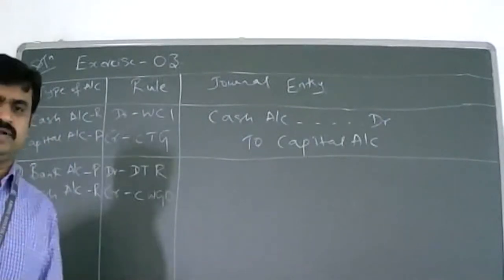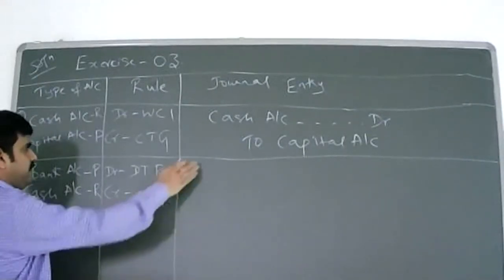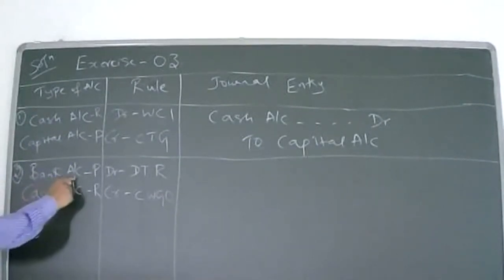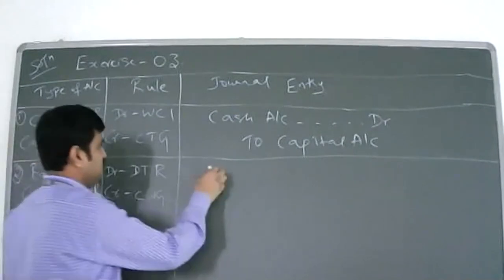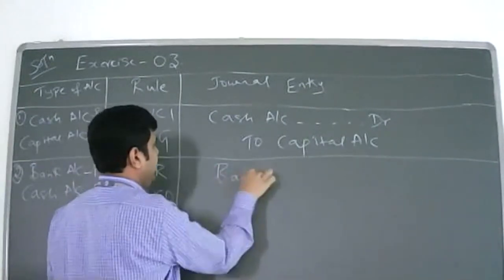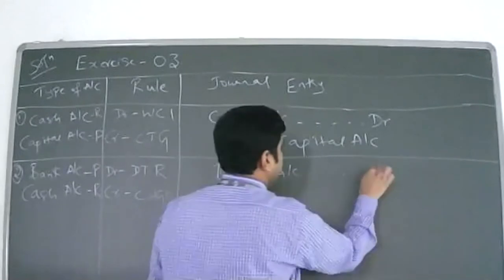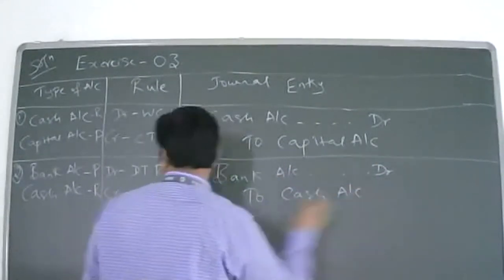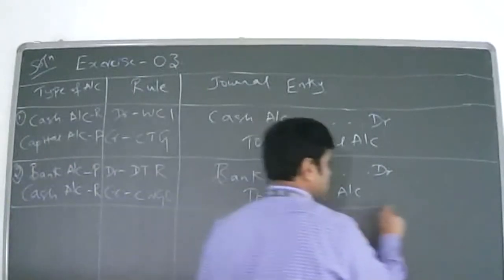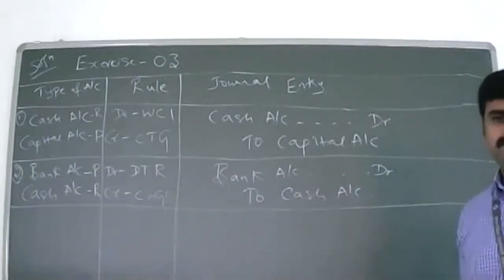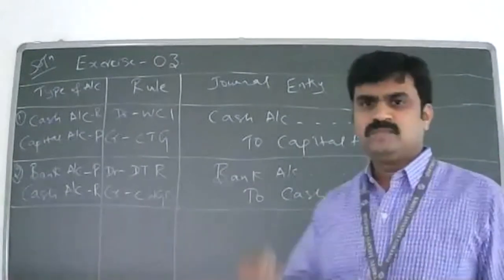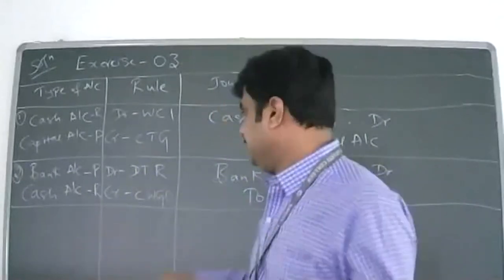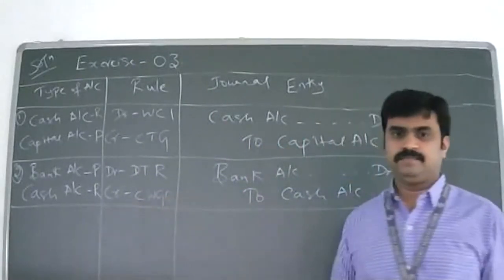Okay. Understood now? Now pass the entry. What will be debited? What will be credited now? Bank account debtor to cash account. Bank account to cash account. Is it clear now? Yes, sir. First classify the accounts, then write the rules, then pass the entry.